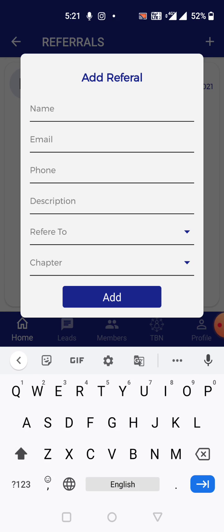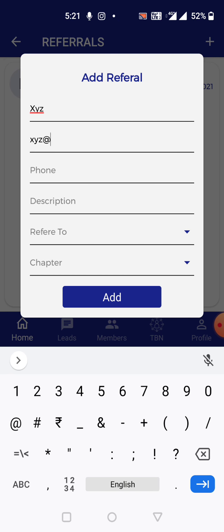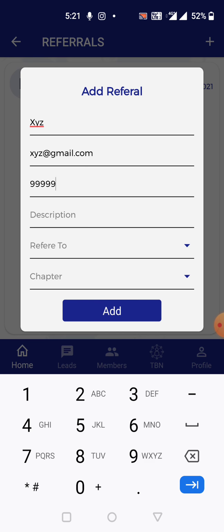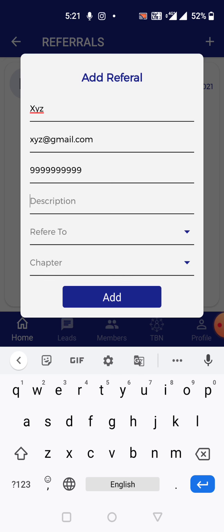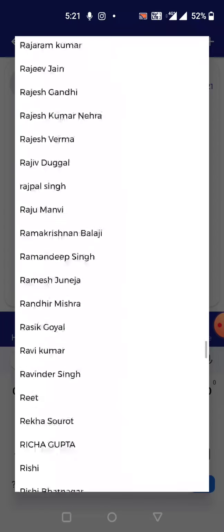That's the referral I want to give. If I want to give a referral to XYZ, so XYZ at gmail.com, phone number is 9999. Description: business automation. Let's give a referral to Mr. Shalendra sir, our very own Mr. Shalendra Chaurasia ji.